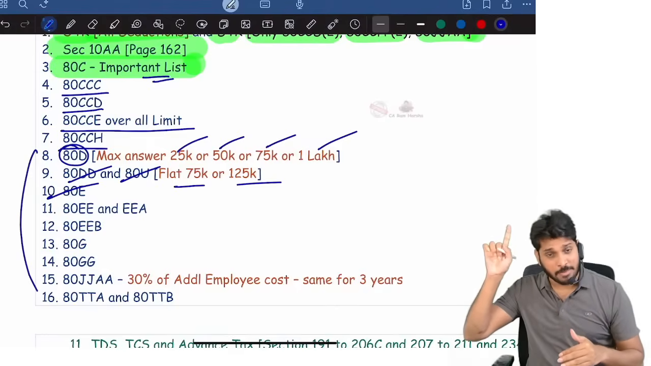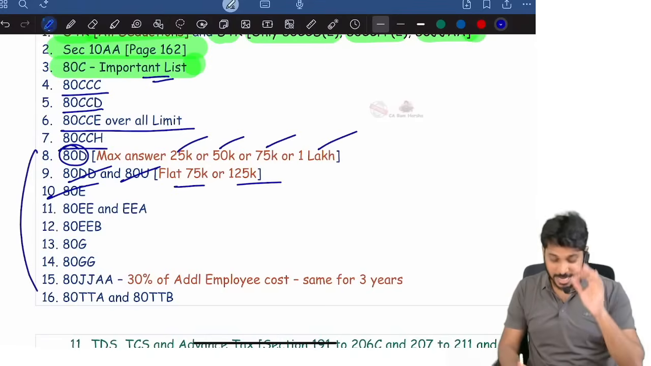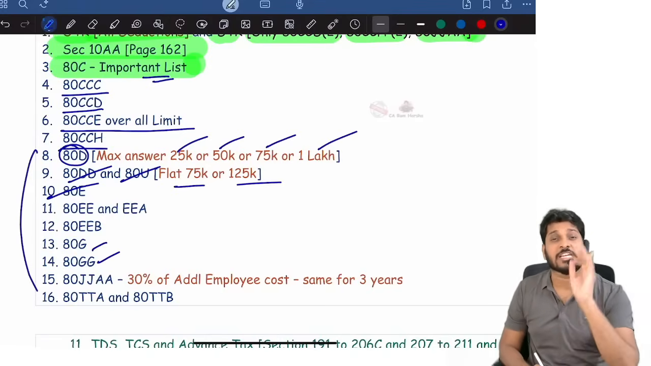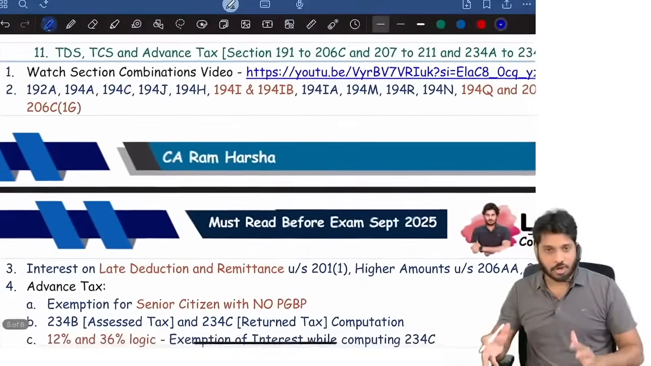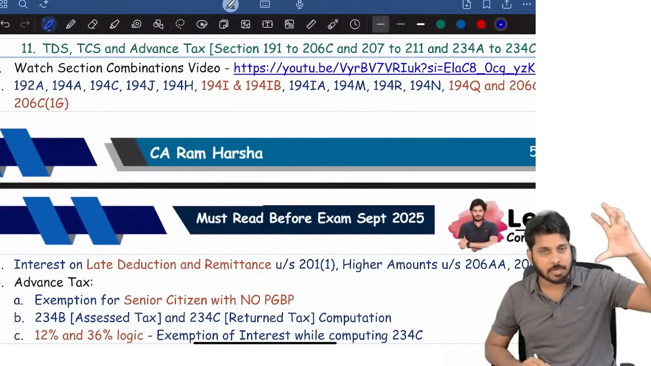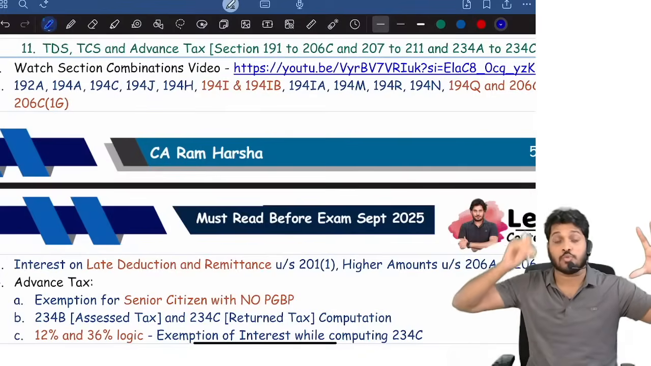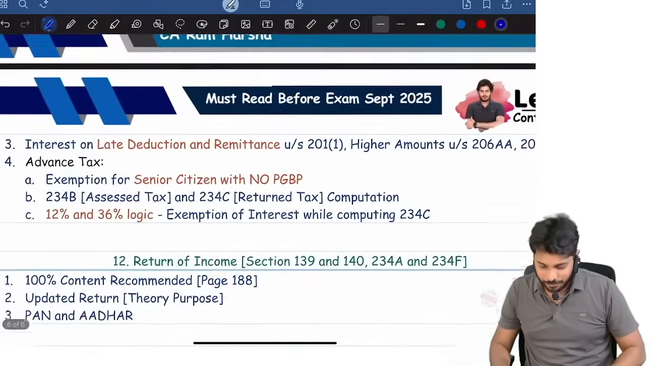But remember, in the 12 hours marathon which I showed, I covered all these Chapter 6 deductions, 80G, everything in depth. So these are the sections you must read. This 6 pages document explains first the approach to total income and what are all the topics you must cover before the exam. That's why you see the heading, must read topics before exam.